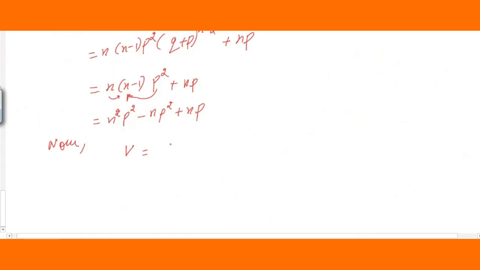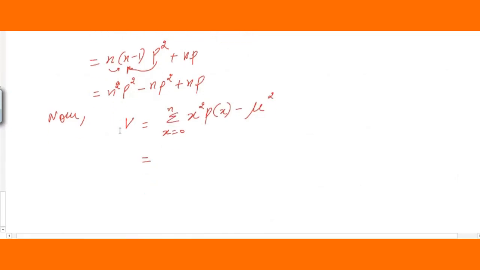So we have taken summation x is equal to 0 to n. Once again, just write the formula and then I will substitute. You can see what values we have calculated. So this is our variance for binomial distribution.